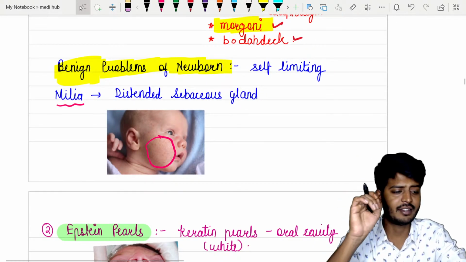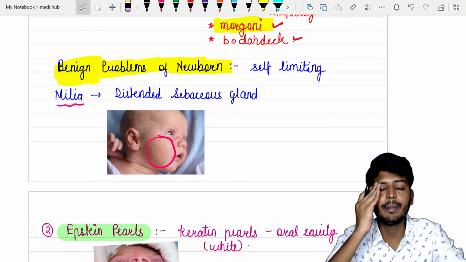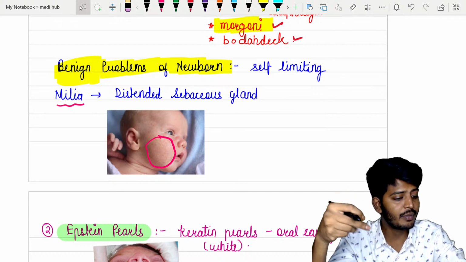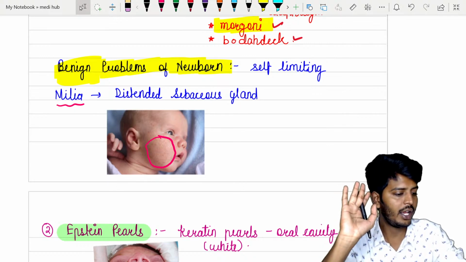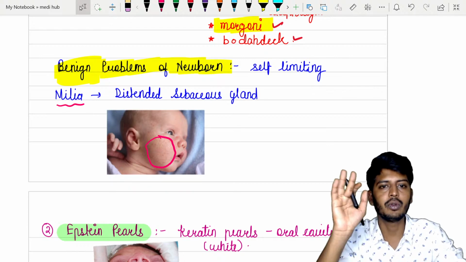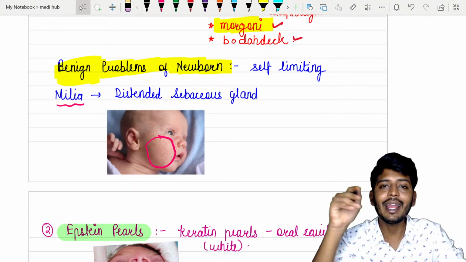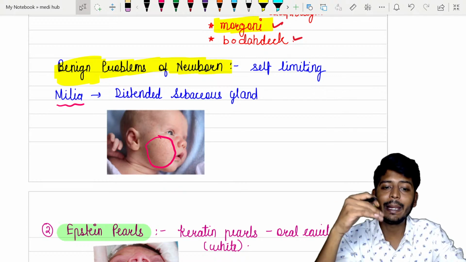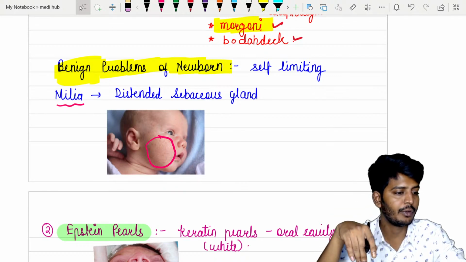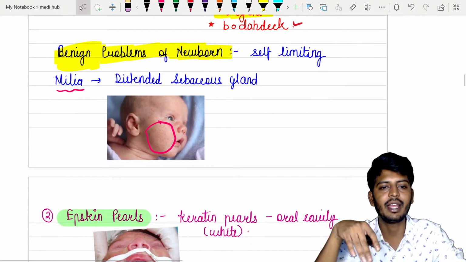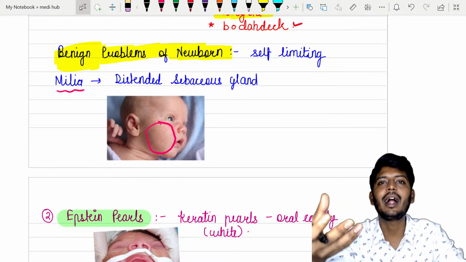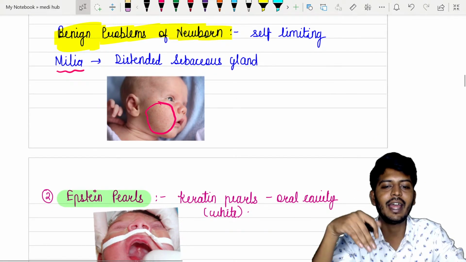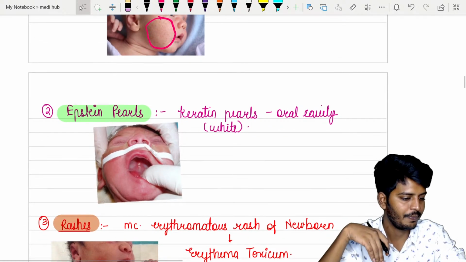Nowadays, if someone tells you otherwise, tell them to go and read up. These days we are trying to do surgeries when the baby is inside the mother's womb only. Please remember this: there is no rule. For example, with congenital heart defects such as transposition of the great vessels, we are supposed to do the surgery immediately at the time of birth. So we stratify what the benefit of surgery is and what can happen without surgery. If the baby will die without surgery, we are supposed to operate immediately.